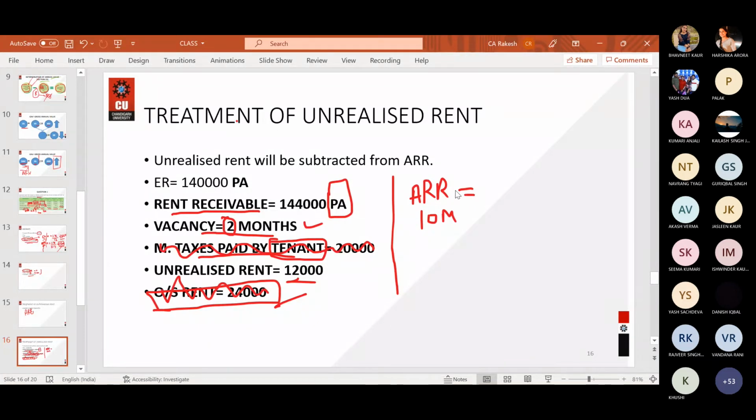Actual rent receivable is supposed to be of 10 months. So tell me, what will be the actual rent receivable? It will be 1,44,000. Can you convert it into 10 months? It is for 12 months. Into 10 months, divided by 12 months. So someone calculate this for me.